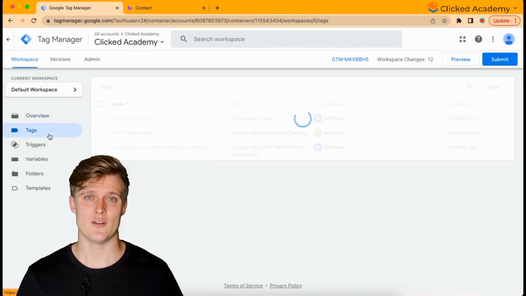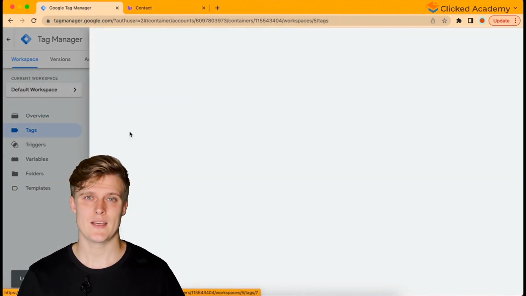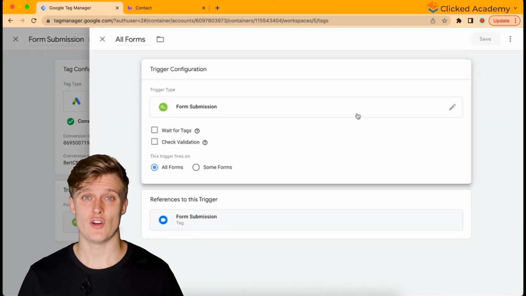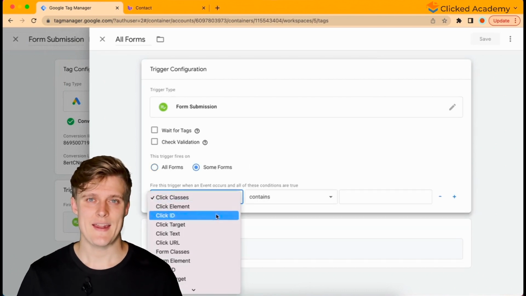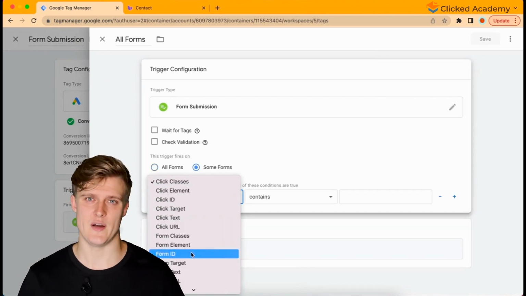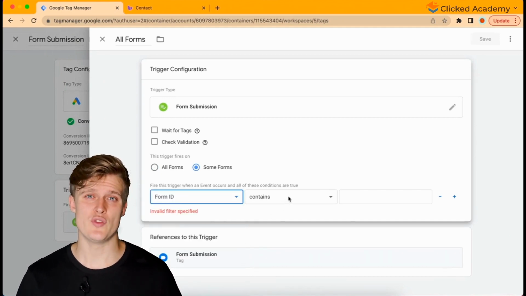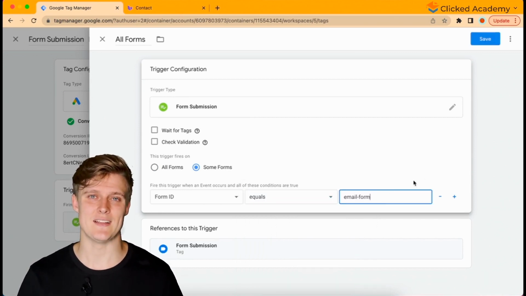You can then go back to Google Tag Manager, go to the tag you're trying to fire, and then go to the triggering section below, click Add New Trigger, Trigger Configuration, and then select Form Submission again. This time, select Some Forms. Now the first drop-down will have a whole range of variables that you can choose from that you just set up. In this case, we found form ID when we clicked Inspect on the form, so select equals and then input the form ID and then click Save.